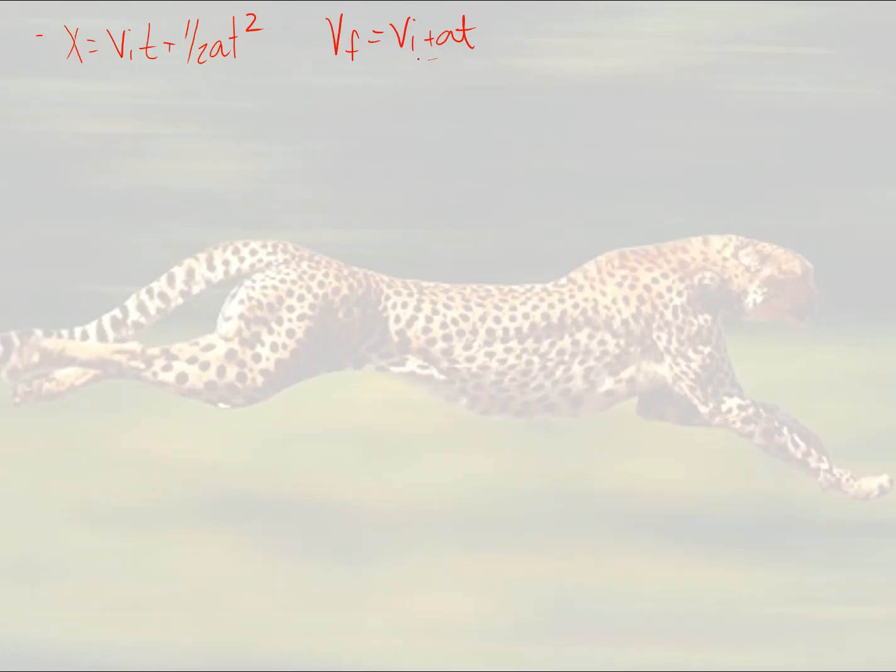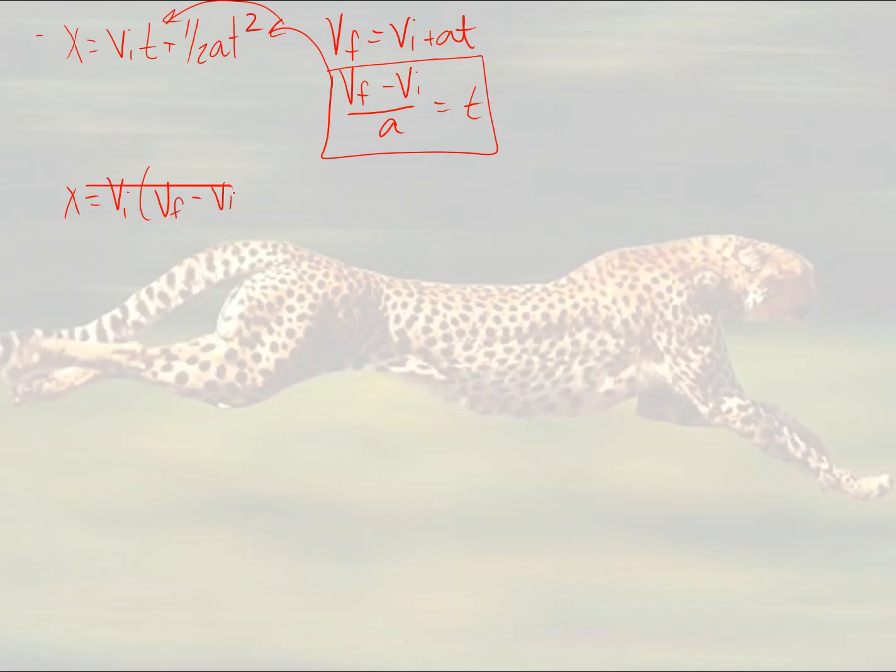So I'm going to solve this second equation for time and say vf minus vi all over a is equal to t. And then plug this guy back in for my time. So I can say x equals vi times vf minus vi all over a plus 1/2 of a times vf minus vi over a squared. So here we go, some simple math. vf